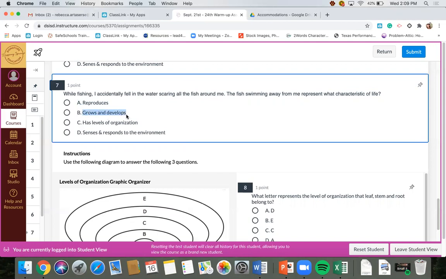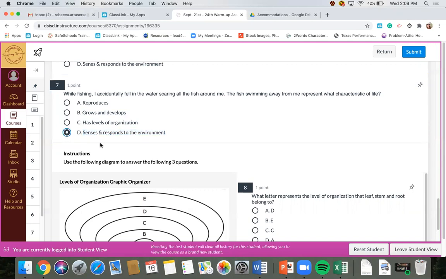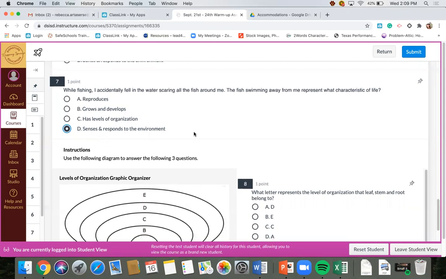Grows and develops. It doesn't mention anything about me falling in the water making those fish grow super large and mature. Has levels of organization. Me falling in the water doesn't have anything to do with the amount of cells, tissues, organs, organ systems, and organisms that fish has. So that leaves us with senses and responds to their environment. If I fell in the water and I scared them and they responded by swimming away, that makes sense to me. So the answer to 7 would be D, as in dog, senses and responds to the environment.